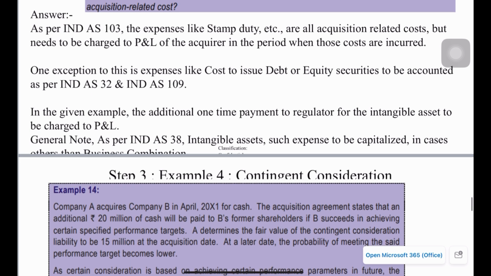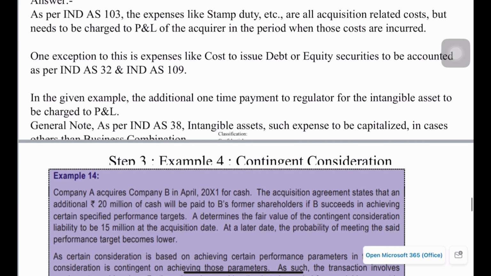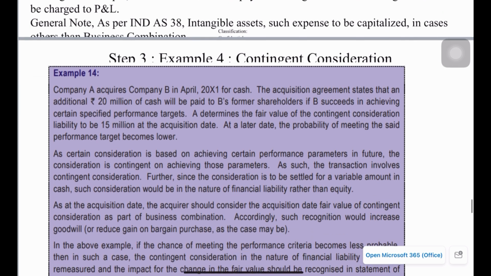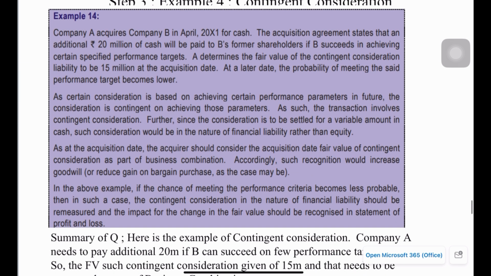Okay, then let me move on to the next example. It's on the contingent consideration. Just read this example.